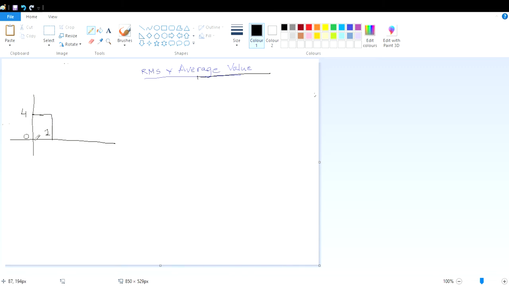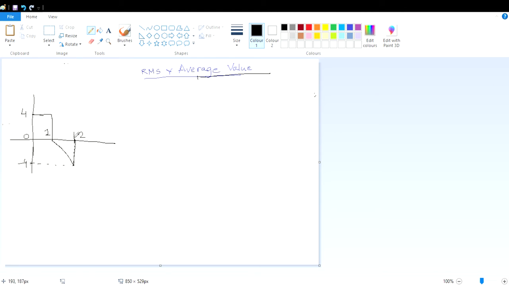Now there comes a ramp, and this ramp continues up to magnitude -4. Then it goes to magnitude 2 and continues up to this value, and then it comes to 0 again.